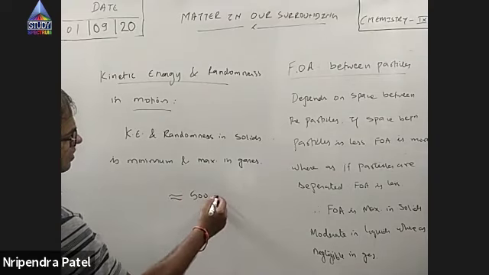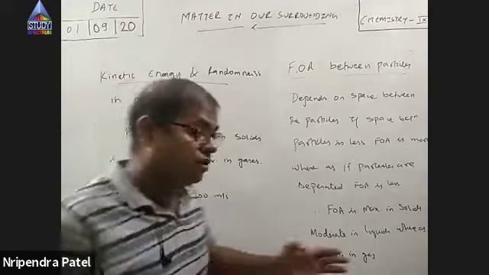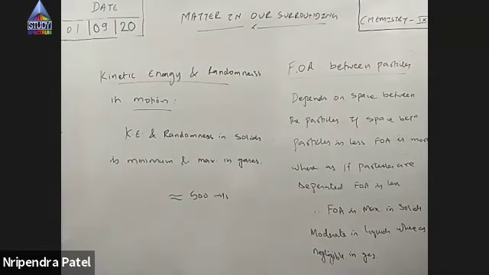Just imagine, in 1 second, a gas particle travels around 500 meters, which is a good speed, right? And obviously it increases with increase in temperature. It goes up to several kilometers per second.